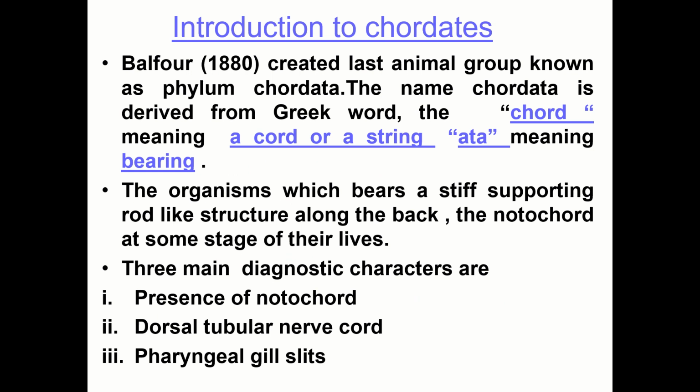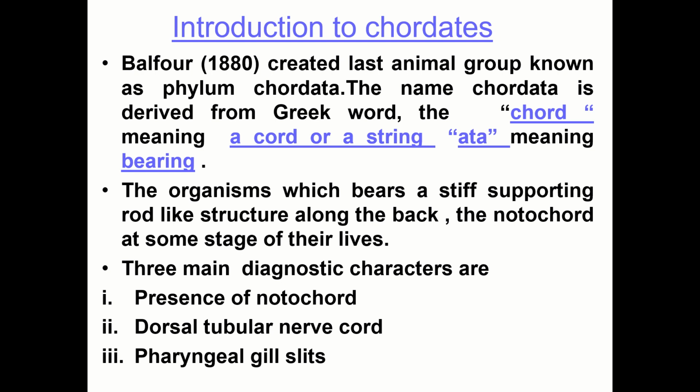Now, the introduction to the chordates. Balfour in 1880 created a large animal group known as phylum Chordata. The name Chordata is derived from the Greek word chord, meaning a cord or a string, and ata, meaning bearing.